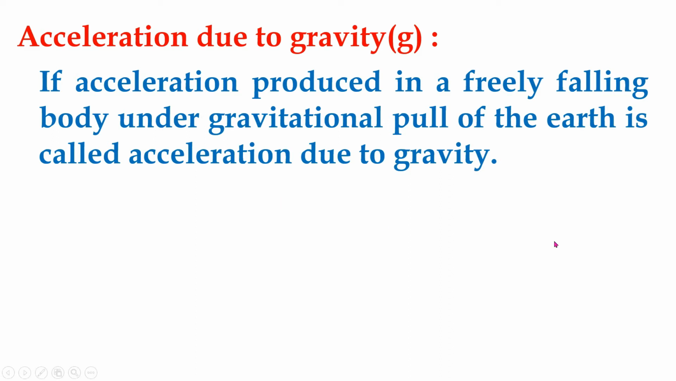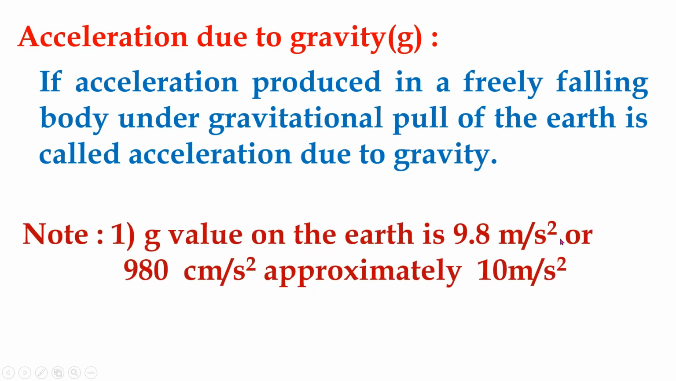This is denoted by the letter g. So the g value is not fixed. It changes from place to place and planet to planet also. For example, the acceleration due to gravity value on the earth is 9.8 meter per second square in the MKS system. In the CGS system, that equals 980 centimeter per second square. Approximately it equals 10 meter per second square also.